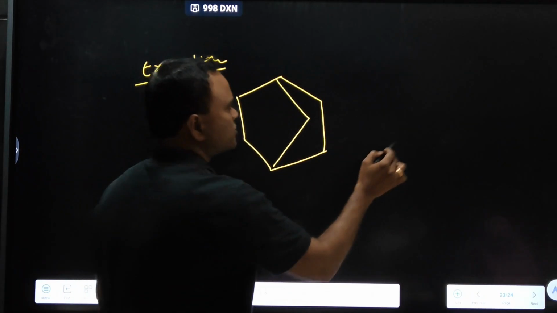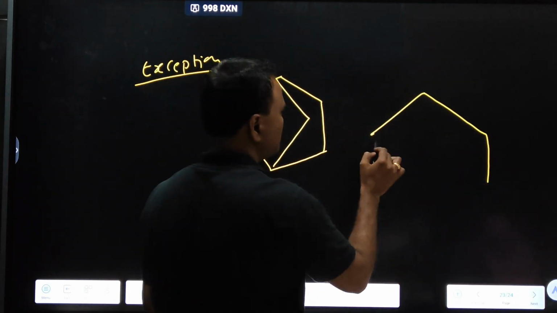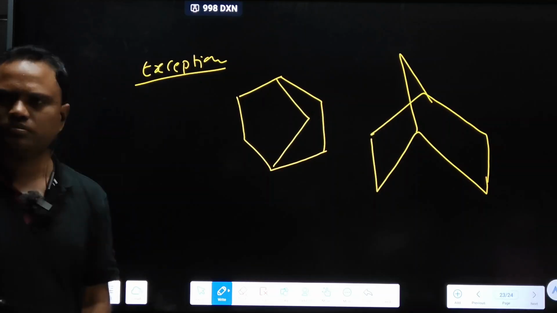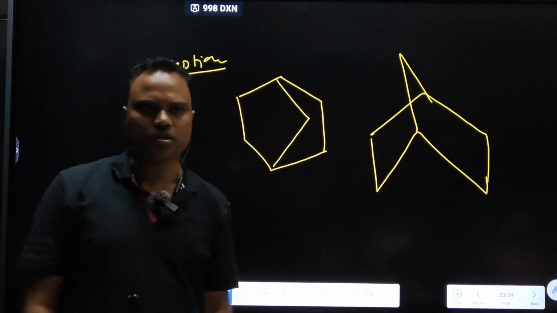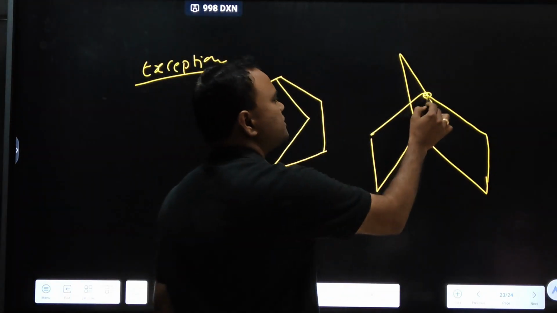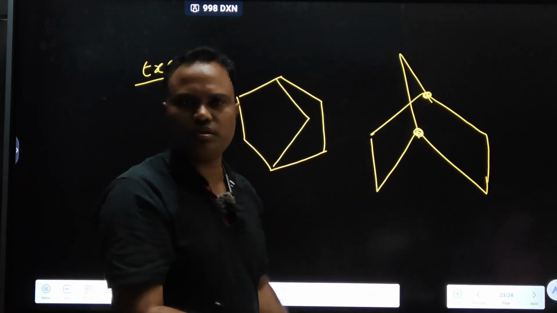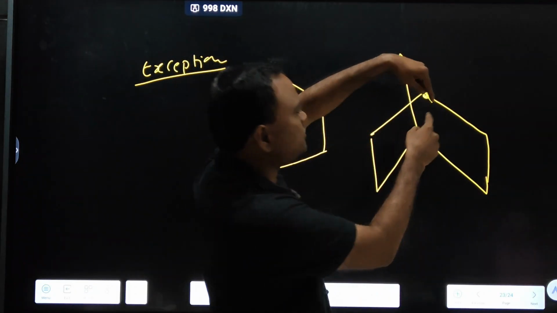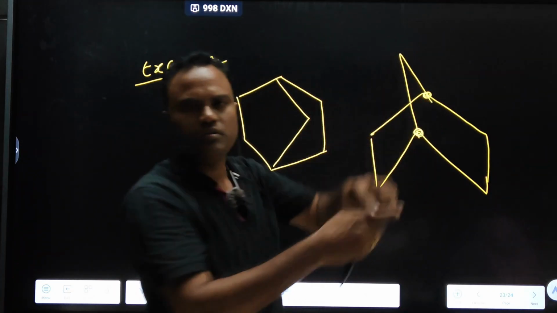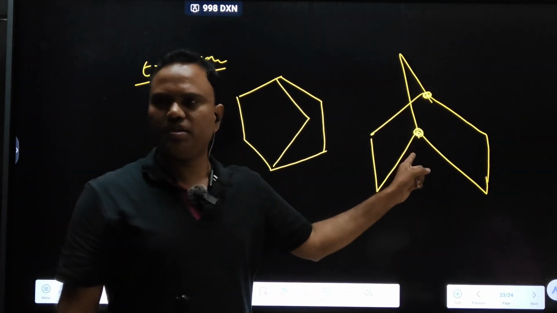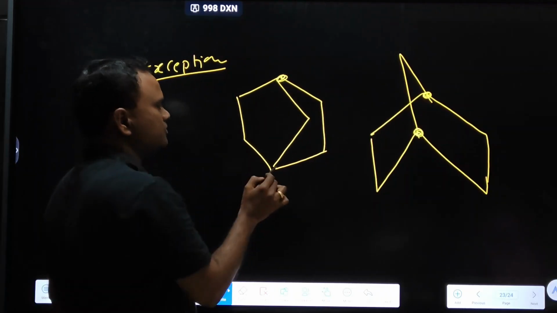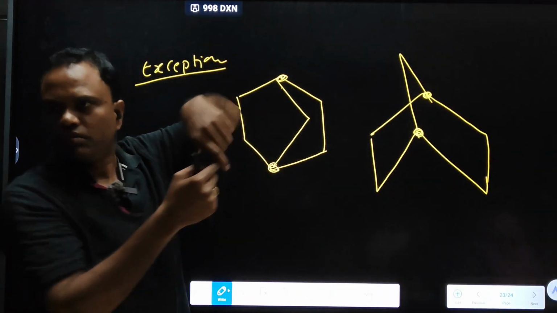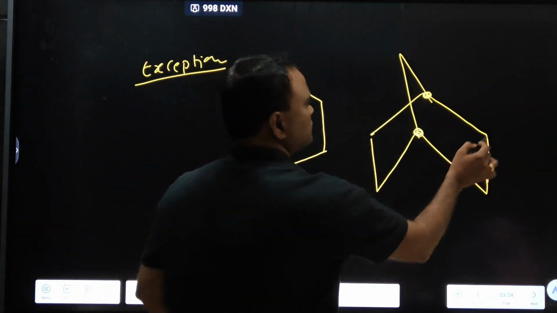You know this one, a bridge compound. It can be written like this. Both are the same. These two are the same structures. This is called a bridge head. Here these two are bridge heads. You have to imagine it like this: this part comes out of the plane. Imagine this part like this. Okay. See this.